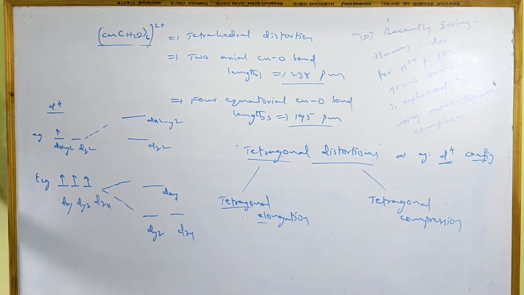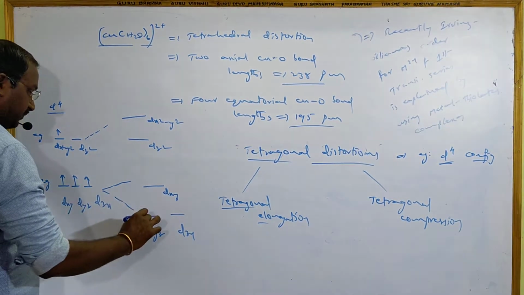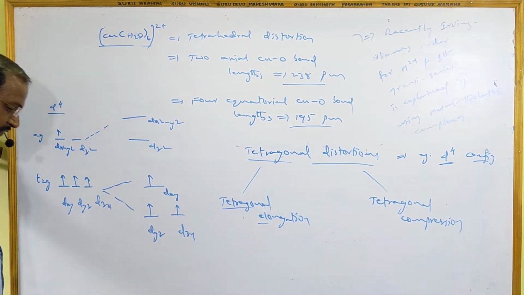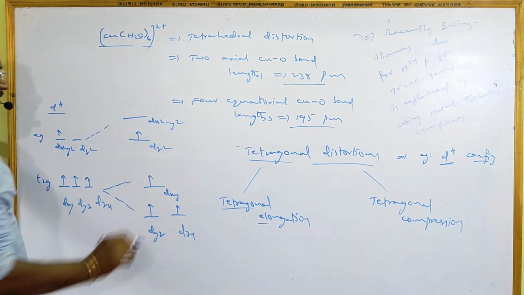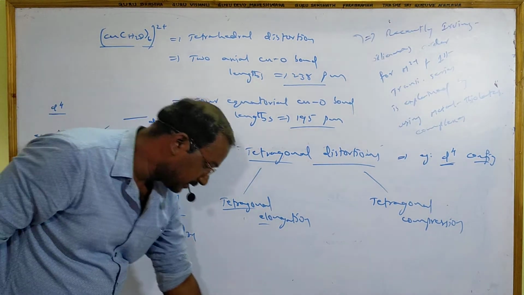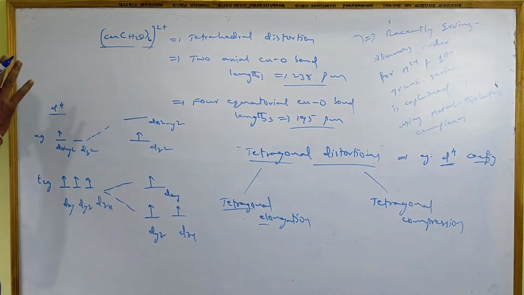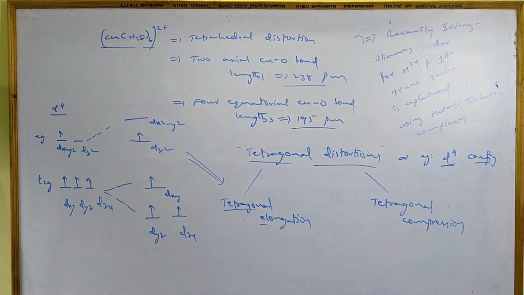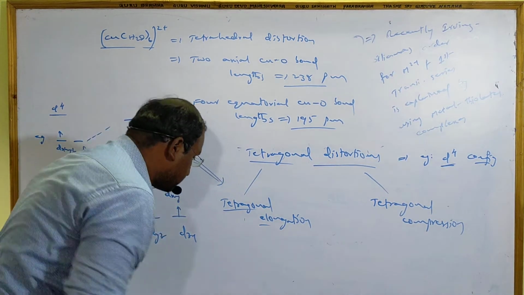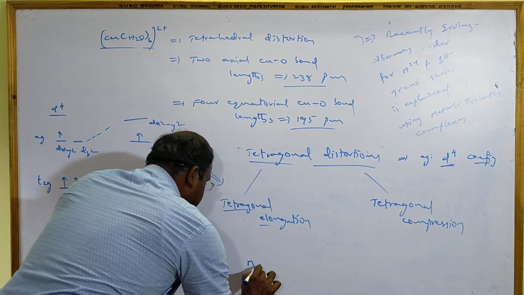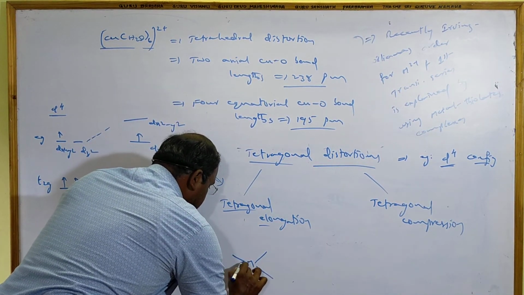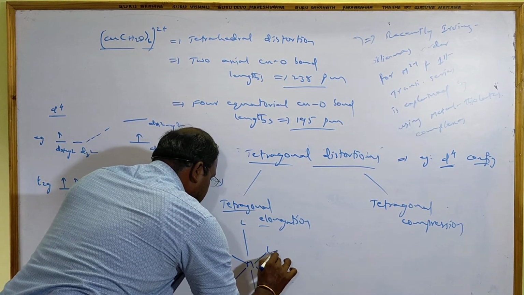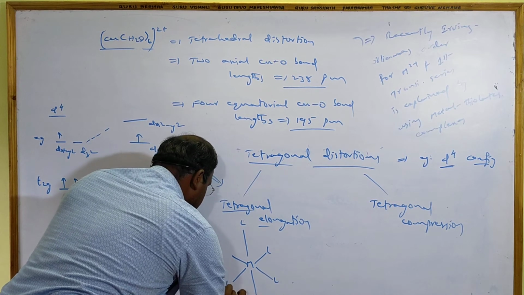Then electron filling takes place. How many electrons? 4 electrons now. 1, 2, 3, and the fourth electron goes to dz2. If the electron goes to dz2, we get tetragonal elongation. How will it be? Suppose it is a metal with ligands L, L, L, L, L, L: equatorial lengths are less, axial lengths are more.